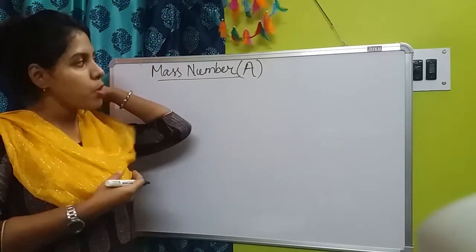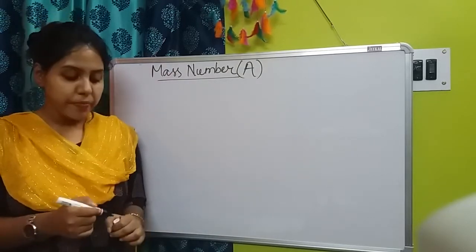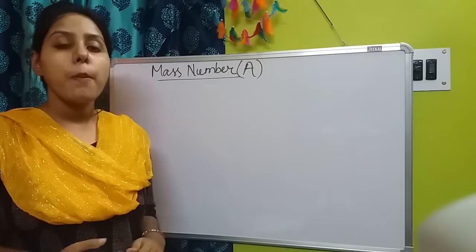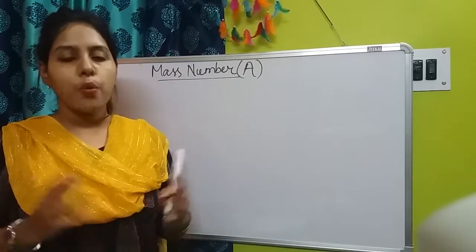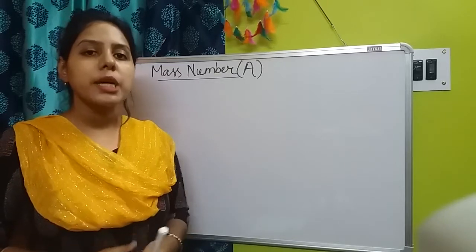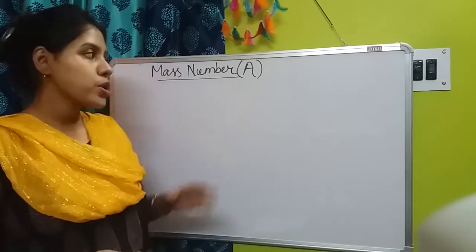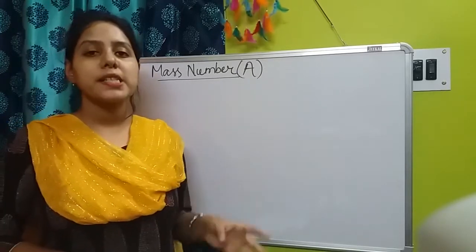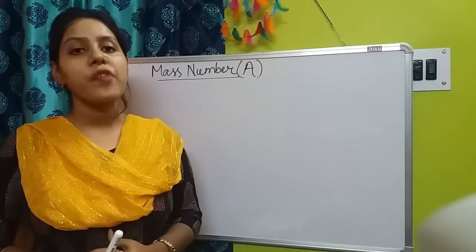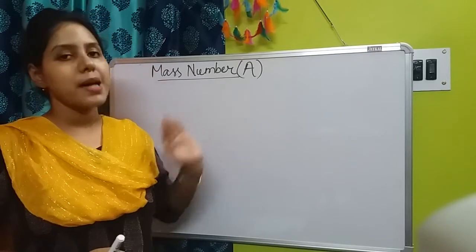I think most of you know the answer: the total number of protons and the total number of neutrons, which together are called nucleons. The total number of neutrons and protons present inside the nucleus of an atom is known as mass number.